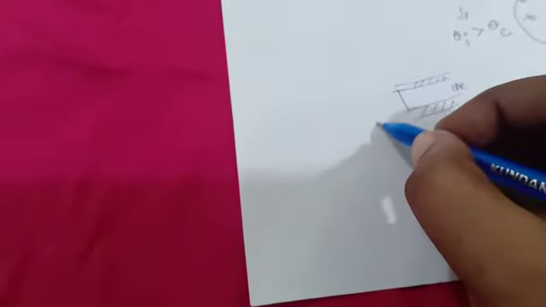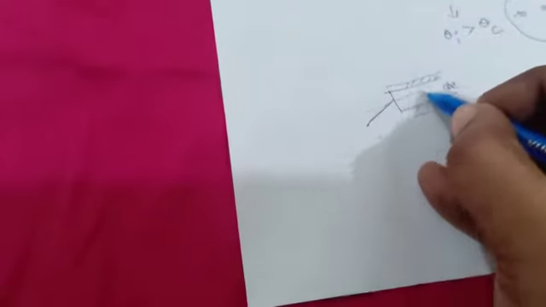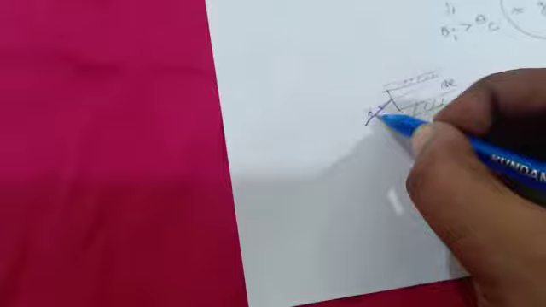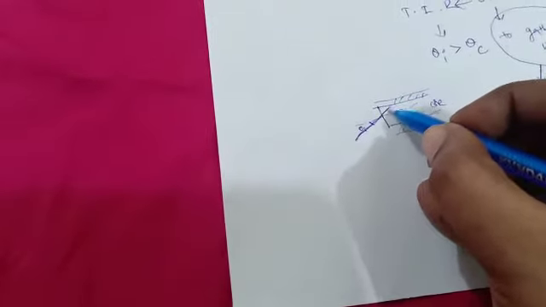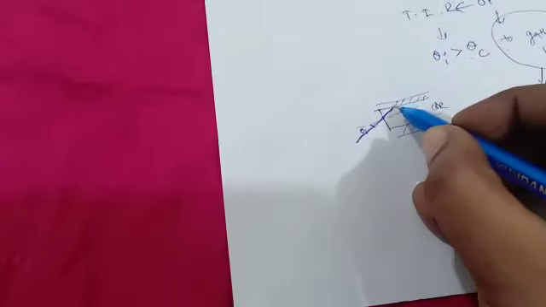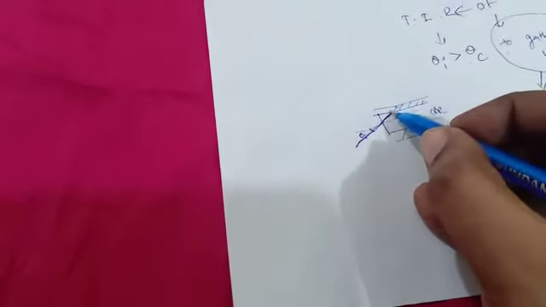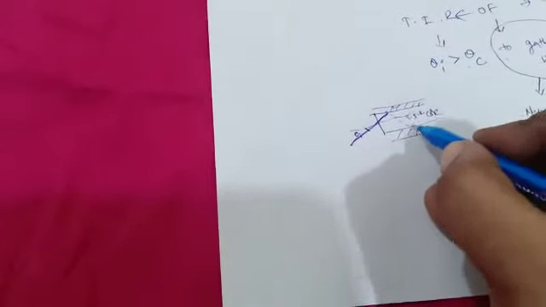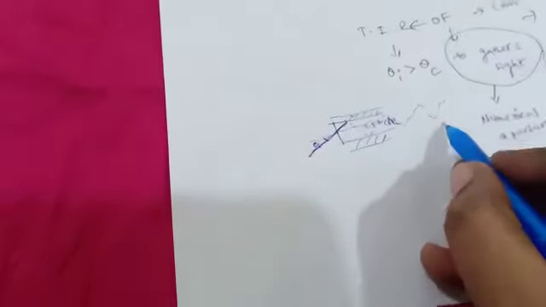When the light ray is launched with an angle of incidence, the ray enters into the core. At the core and cladding interface, total internal reflection always takes place. Then only the light travels inside the fiber with minimum loss.